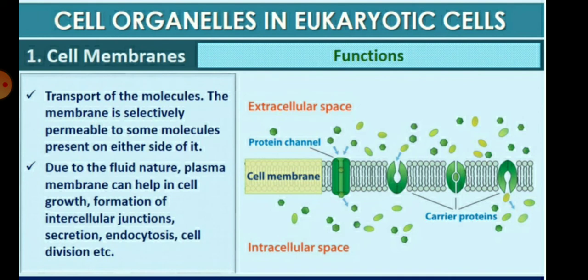So the first is the cell membrane and the function of the cell membrane. The cell membrane is made up of lipoproteins, and its function is the transport of molecules. The membrane is selectively permeable to some molecules present on either side of it. Due to its fluid nature, the plasma membrane can help in cell growth, formation of intercellular junctions, secretion, endocytosis, and cell division also.